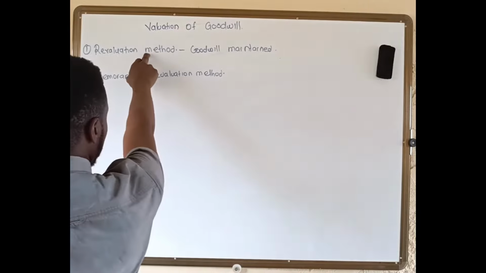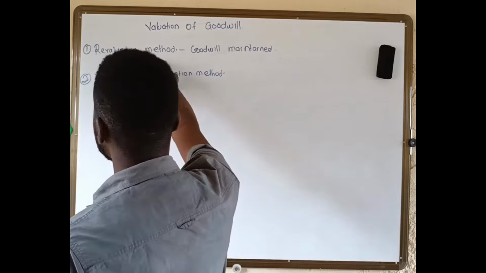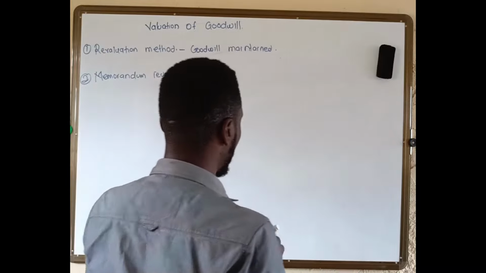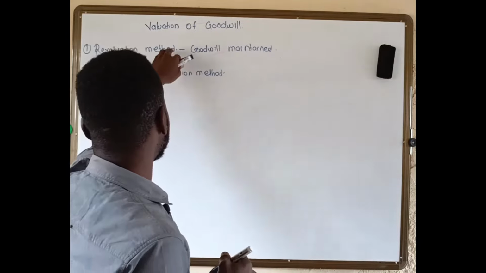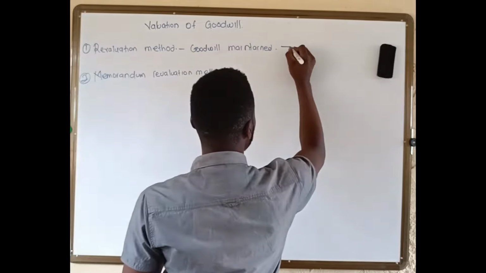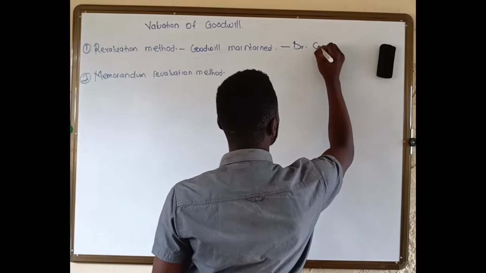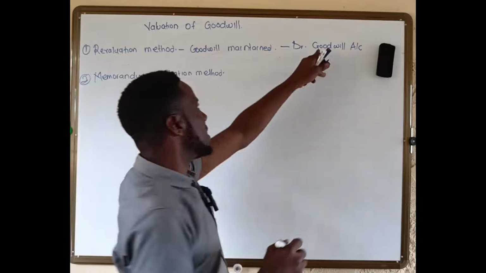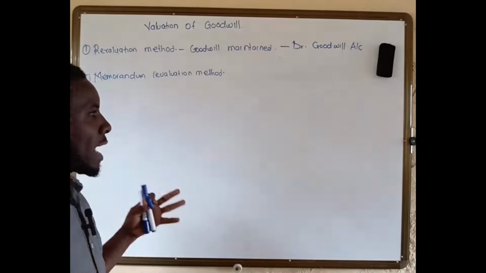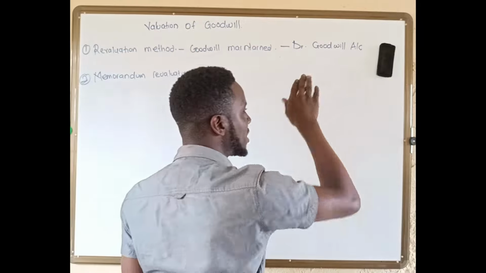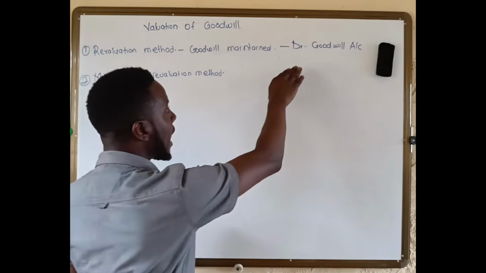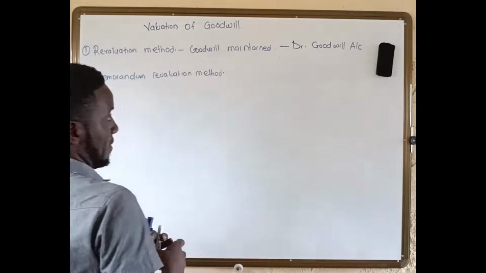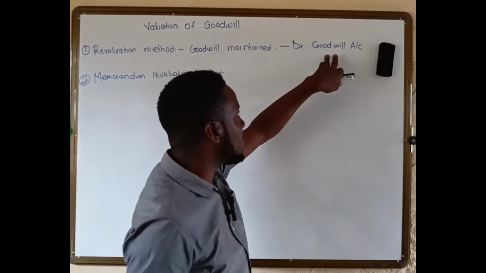Now when it comes to the revaluation method here, the double entry system says, of course, one, we shall debit the goodwill account. Remember, goodwill being an asset, I told you that all assets have a normal debit balance. So meaning goodwill also will come under debit.